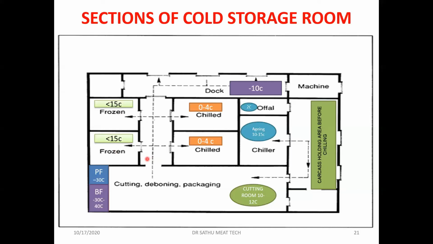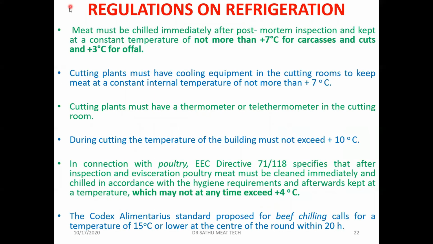Coming to the regulation of refrigeration, meat must be chilled immediately after post-mortem inspection and kept at a constant temperature of not more than 7 degrees centigrade for carcasses and cuts, and for the offals it is 3 degrees centigrade. The cutting plant must have cooling equipment in the cutting room to keep the meat at a constant internal temperature of not more than 7 degrees centigrade. The cutting plant must have a thermometer. During cutting, the temperature of the building must not exceed 10 degrees centigrade.